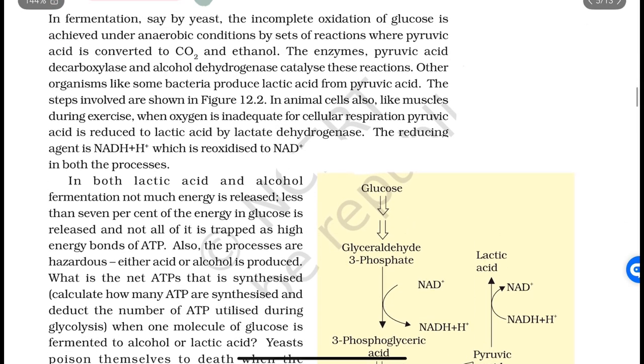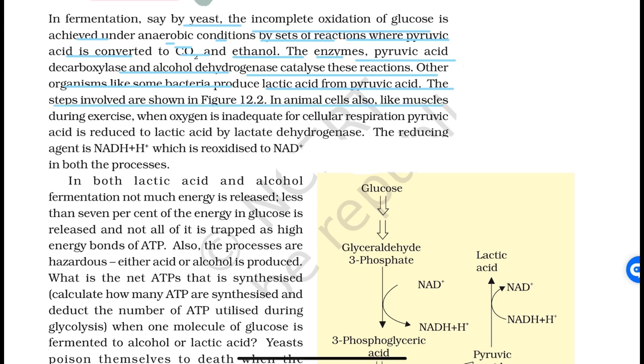Fermentation. In fermentation, say by yeast, the incomplete oxidation of glucose is achieved under anaerobic conditions by sets of reactions where pyruvic acid is converted to CO2 and ethanol. The enzymes pyruvic acid decarboxylase and alcohol dehydrogenase catalyze these reactions. Other organisms like some bacteria produce lactic acid from pyruvic acid. The steps involved are shown in figure 12.2.